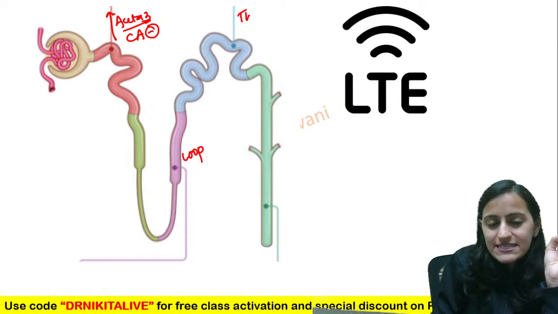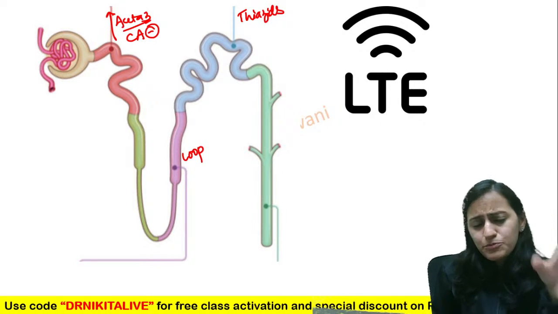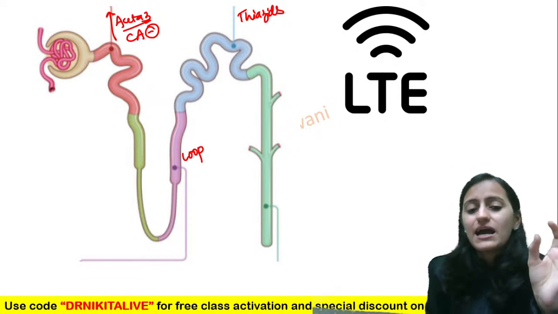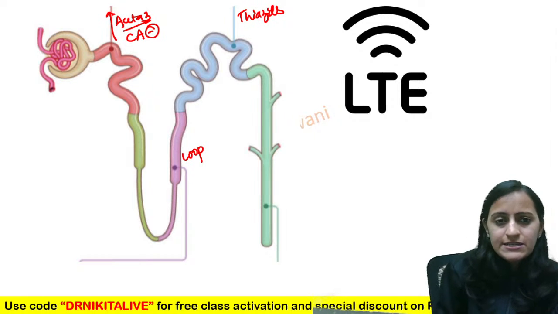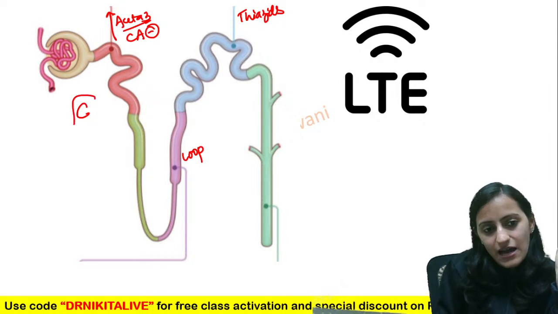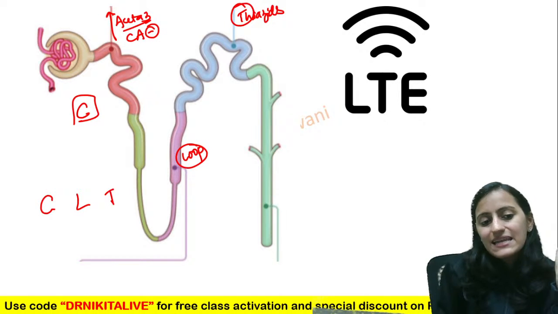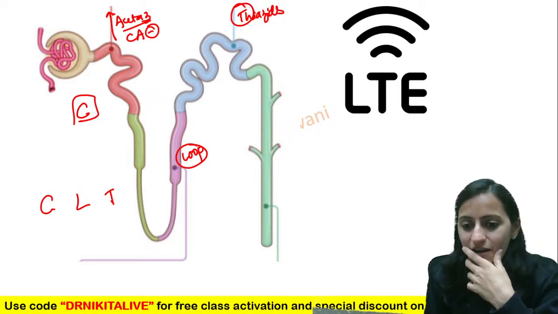At the DCT, it is your thiazides, and then you have your potassium sparing diuretics, which act on ENaC here. So you can remember that this is basically alphabetical: first carbonic anhydrase inhibitors, then loop, and then thiazides. So it is CLT, right? You have CLT.